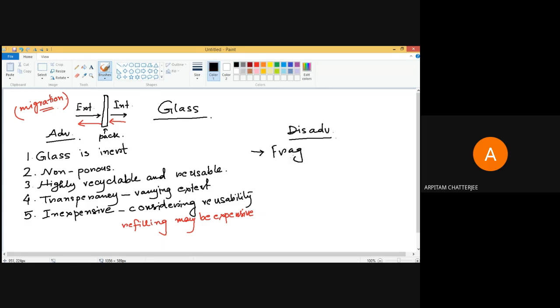It is fragile. So it should be handled with a lot of care, otherwise it can cause a lot of problems. It can also cause some kind of wound or cut, or it can cause health hazards. So it actually has a low shock resistance.